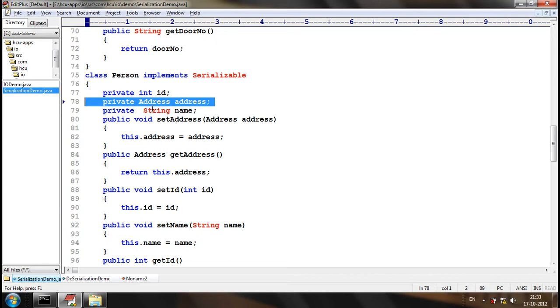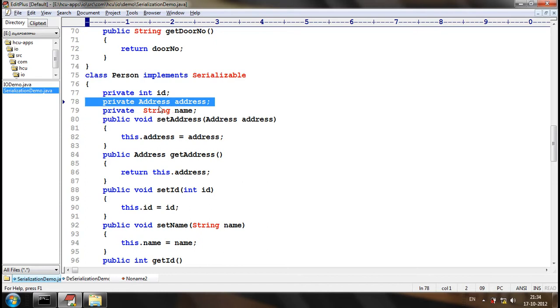Actually, these three attributes, ID, address, and name, are private to the parent class. So how will they become members of the subclass which is extending it? Technically, they are not members, but while serializing, internally it will try to fetch the state of the object. I am not calling the getter method. Internally, the state of the object is fetched.